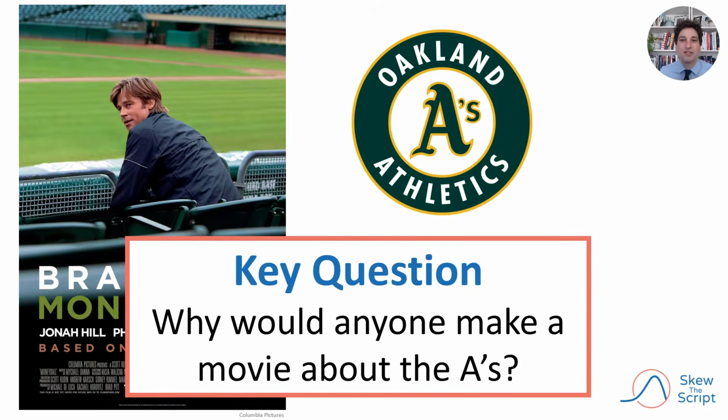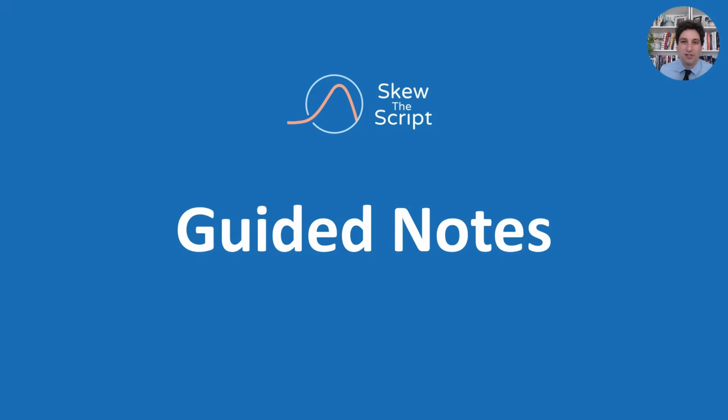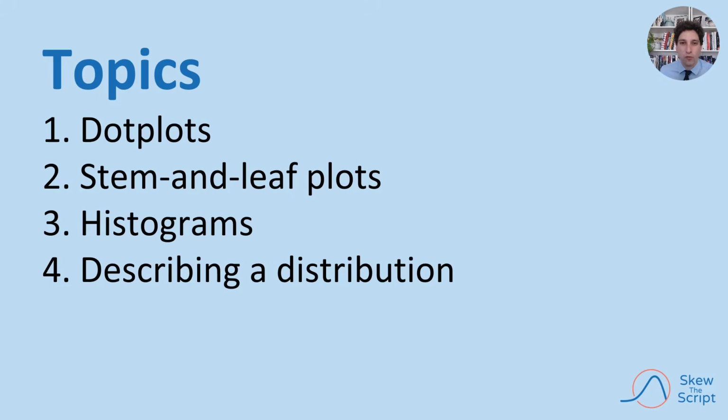So that brings us to today's key question. Why would anyone make or even watch a movie about the Oakland A's? With that question in mind, let's move into our guided notes. We're going to discuss 4 topics today, starting with dot plots.